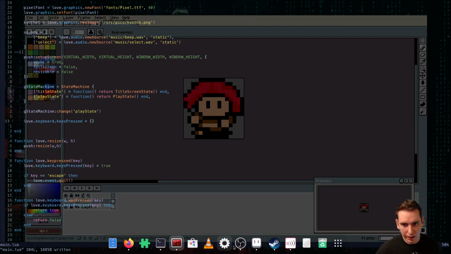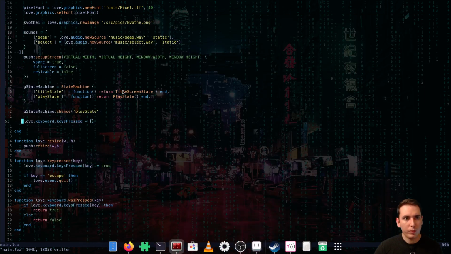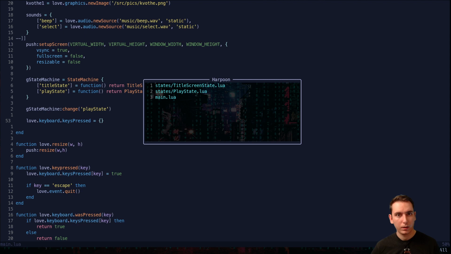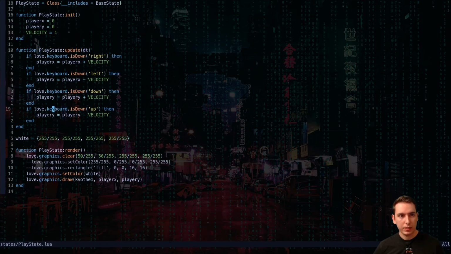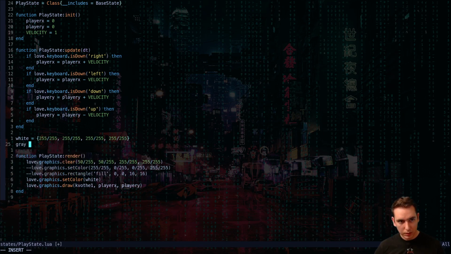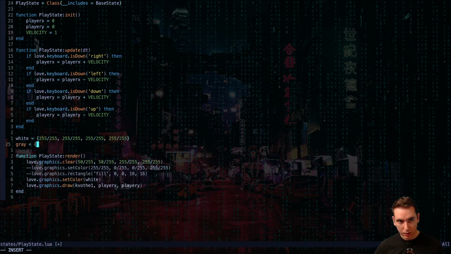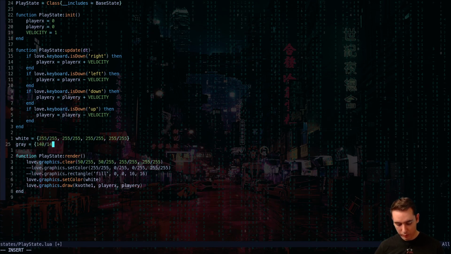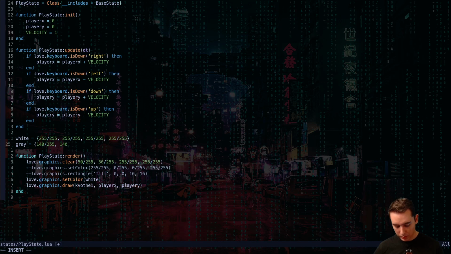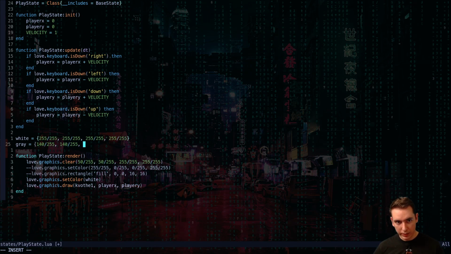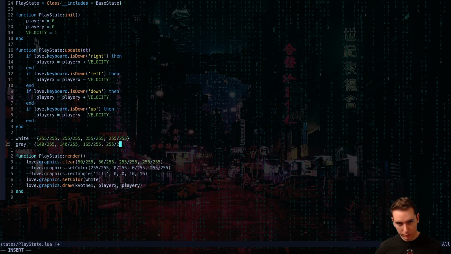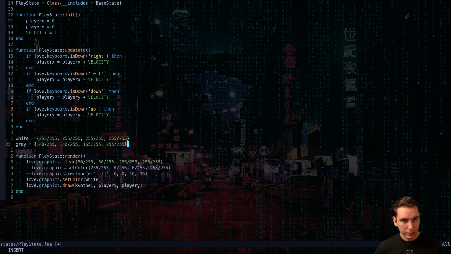So if we do our little hack from before, we go to our play state and give it a gray color: 140, 140, 165, with full transparency in the table.